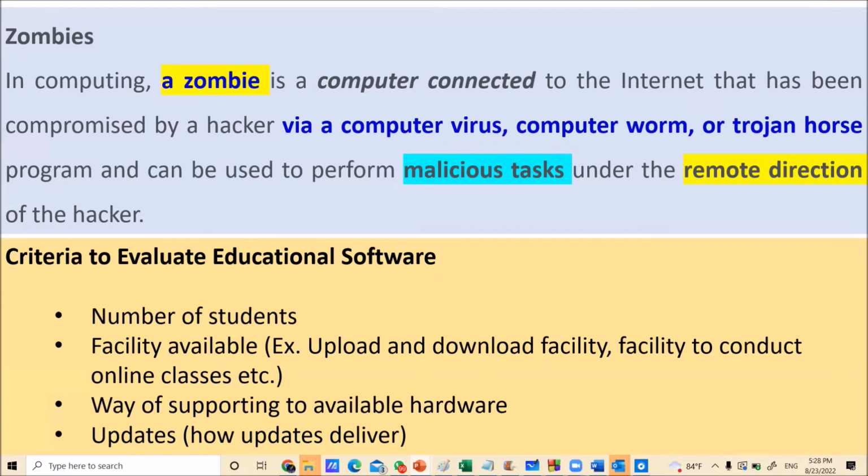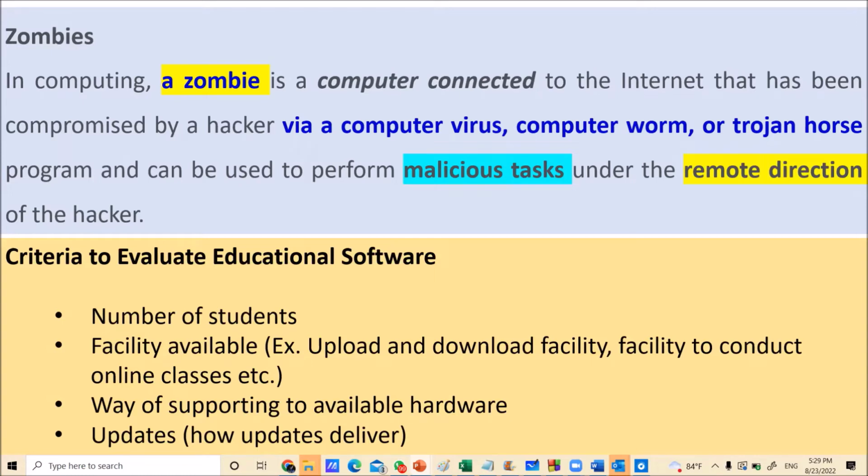Facilities available is the second factor you want to consider. What are the facilities available with your educational software? Some examples, within brackets: upload and download facilities, facility to conduct online classes, creating grades, assignment submission facilities, like that. There are many facilities. If you have more facilities, that particular software is good software. If it has few facilities, that particular software will be rejected for your purposes.